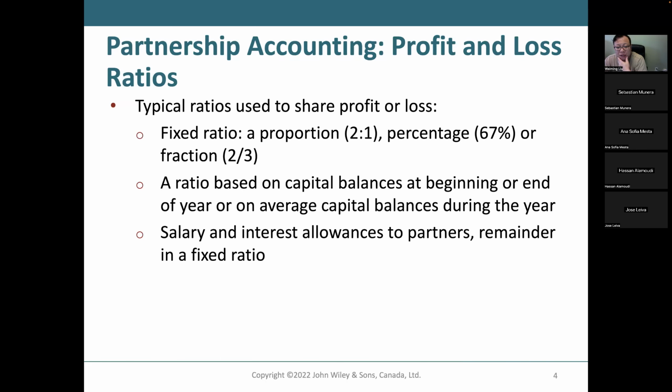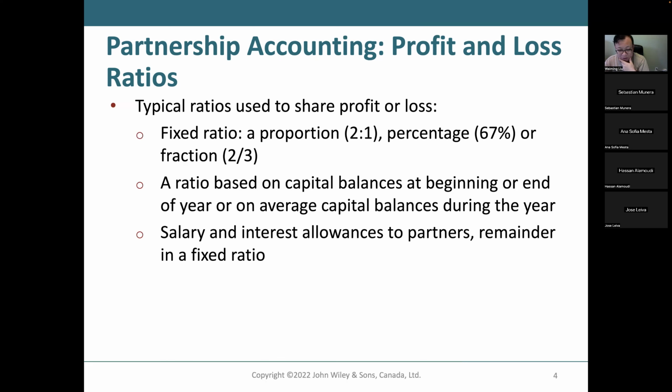A ratio based on capital balance at the beginning or ending of the year, or on average capital balance during the year. This ratio could be based on your capital balance, so your contribution. If you contribute more, you should have a larger portion. So this ratio can be based on capital balances at the beginning or the end of the year, or the average of the year.